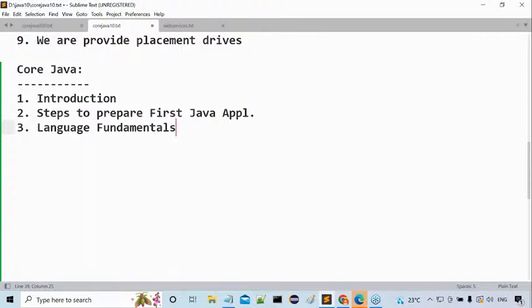If you go for Hibernate, there I will use annotations. If you go for Spring Boot microservices, there I will use annotations. But what is annotation? Why are annotations required? From where are annotations coming? Everything will be covered in core Java, but their utilization is in advanced Java, frameworks, and future technologies. So because of that reason, I have to go for annotations.